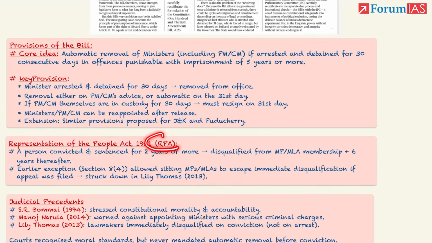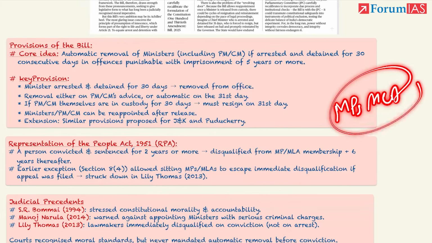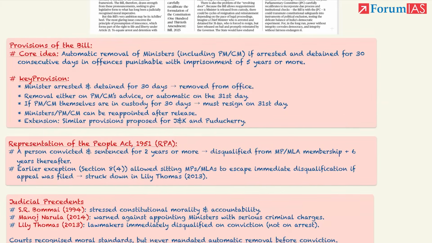Now the RPA talks about legislators, that is MPs and MLAs. If any MP, MLA or a person is convicted and sentenced for 2 years or more, here in the bill there is only arrest, no sentencing. Here the court has given sentencing of 2 years and more. Then they will be disqualified from the post of MPs or MLAs, as the case may be. Also, there will be disqualification for 6 more years after the sentencing period ends.